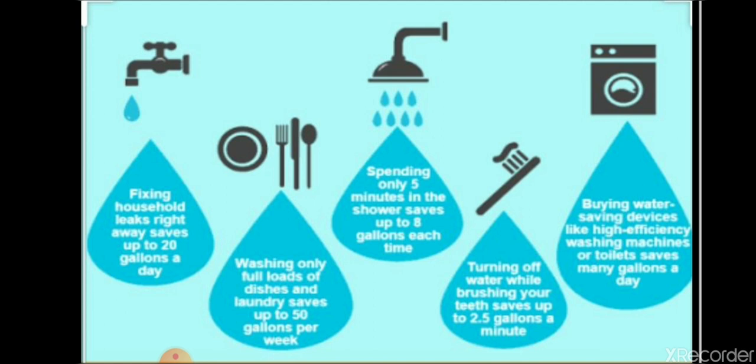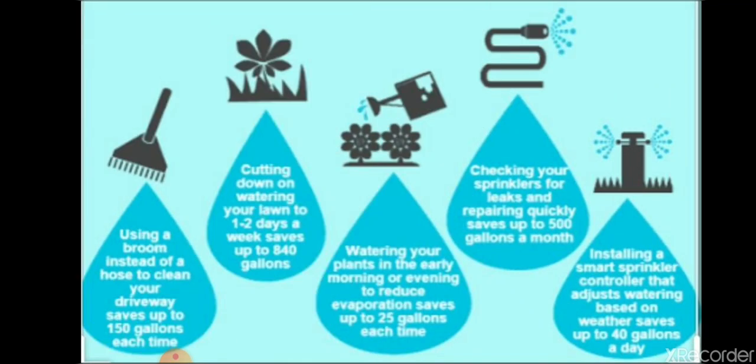Here some methods are given for what you can do to conserve water. Fixing household leaks right away saves up to 20 gallons a day. You have to be careful that no tap in your house is leaking. Washing only full loads of dishes and laundry saves up to 50 gallons per week. So this is how we can save water. Some ways I have provided you. Use the sprinkler method for irrigation. All these are the methods by which we can save water.